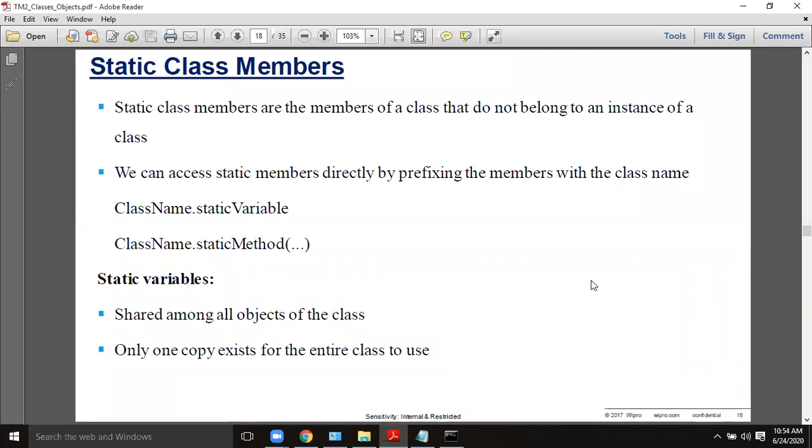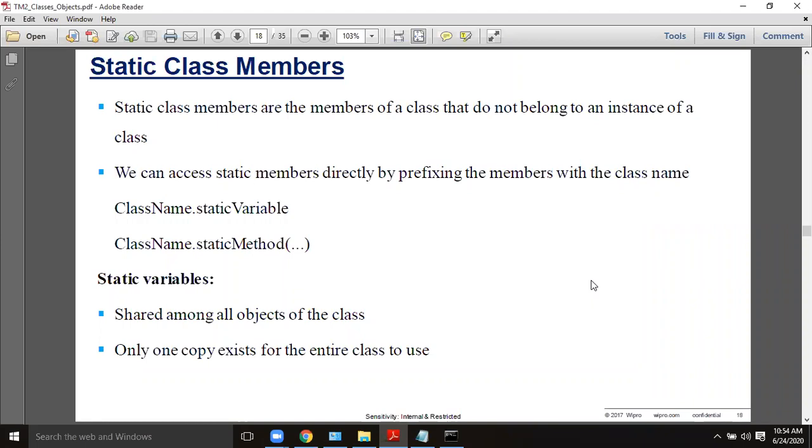Okay, so static members are for when you want to have the same values for all the objects of the class, irrespective of the object. It is not specific to any particular object. All the objects will have the same values. In that case, you can make the corresponding member static. If a member is static, that member is common to all objects, not specific to any particular object, like in the normal manner.